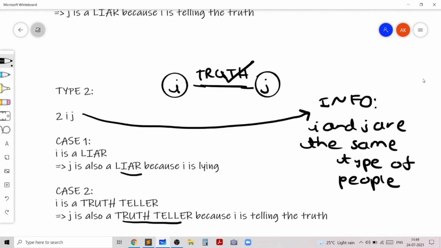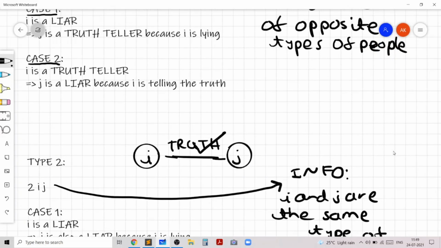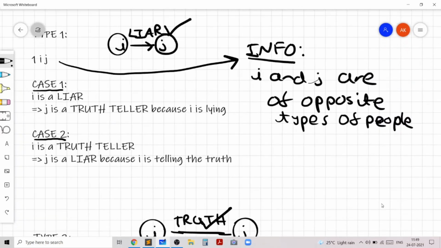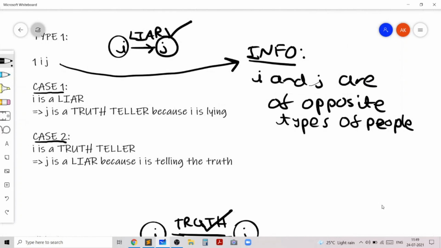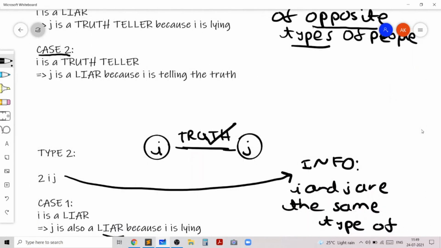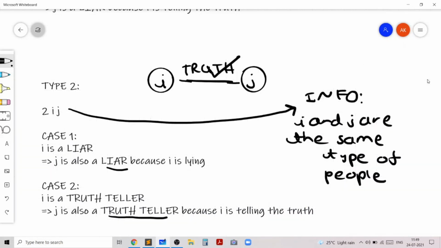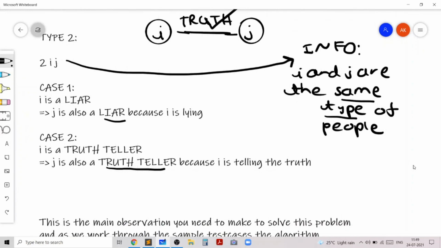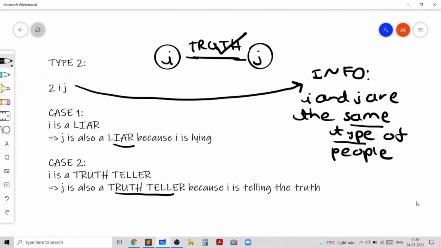So to conclude our crucial observation, we realize that each type 1 query gives us the information that i and j are opposite types of people, and each type 2 query gives us the information that i and j are the same type of people. Now, equipped with this key observation, let's try out the two sample test cases.